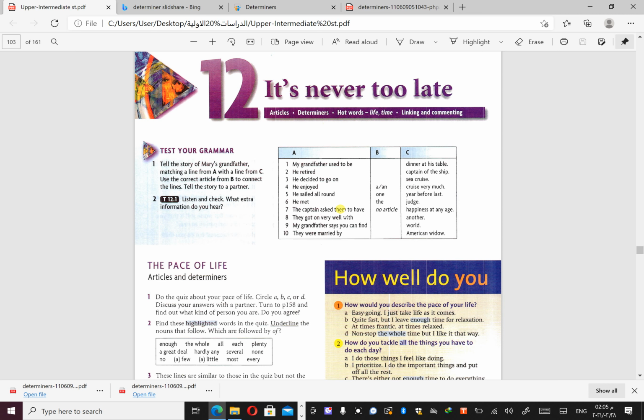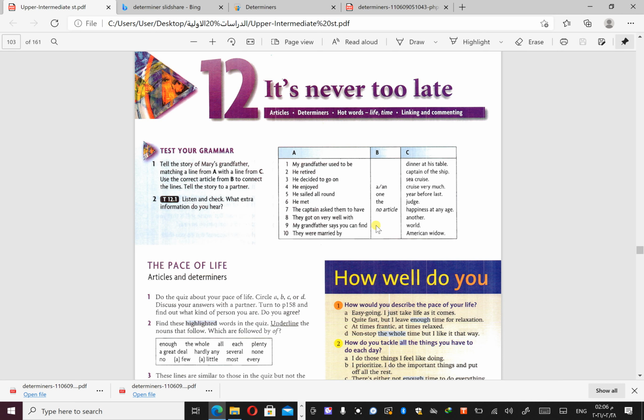That means you don't use it with something you just mentioned for the first time. You use it the second time, when the listener or even the reader already has an idea about what you are talking about. Singular and plural, no worries, we can use it.